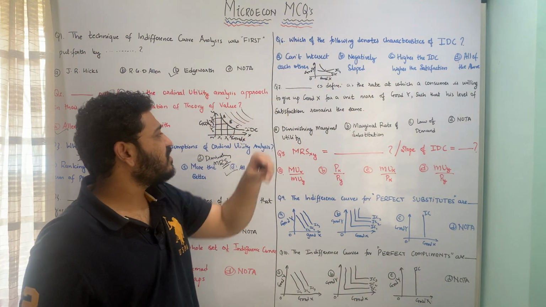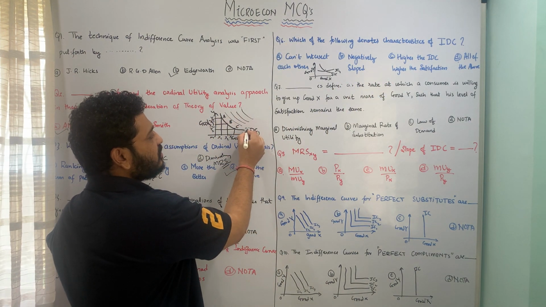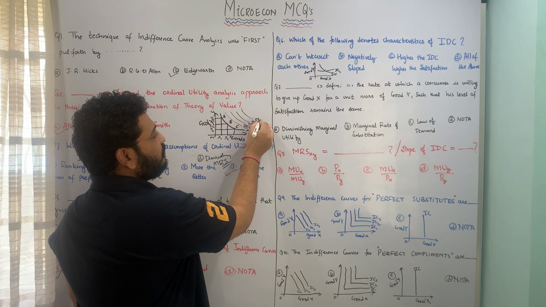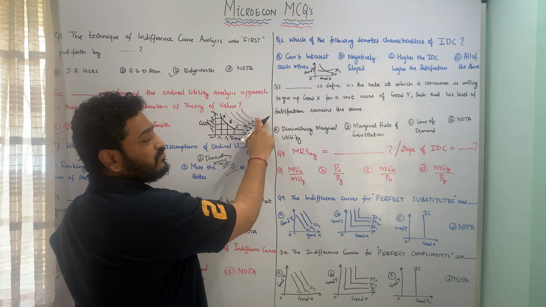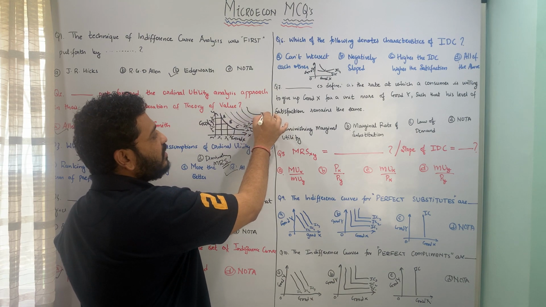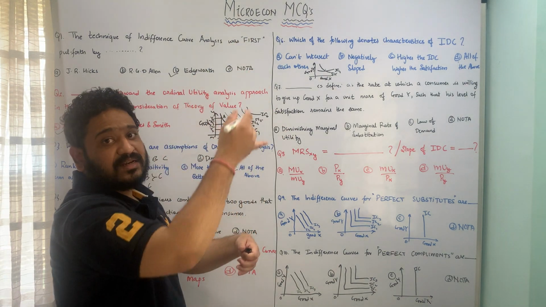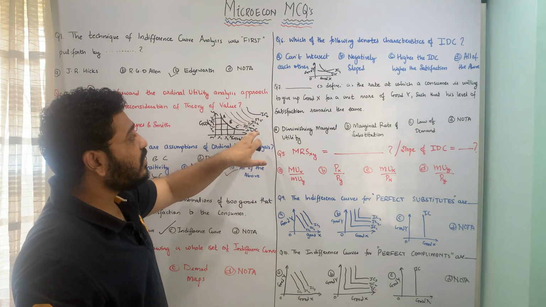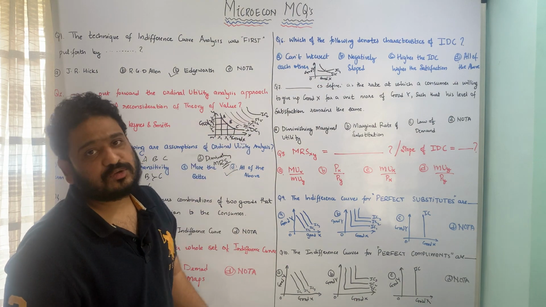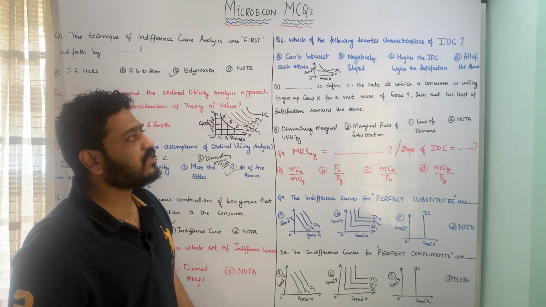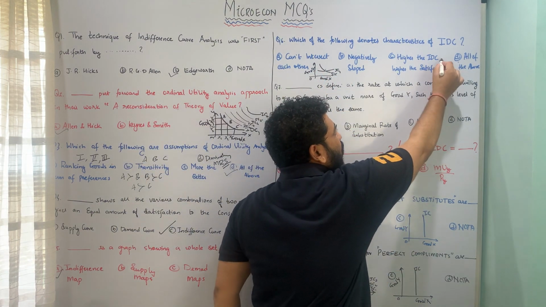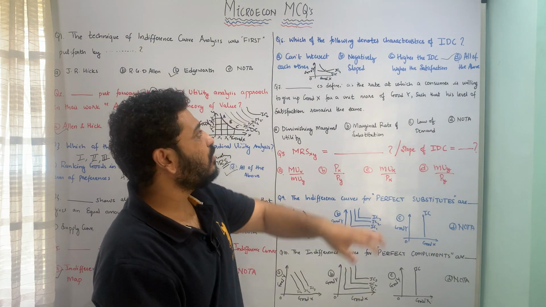Third is higher the indifference curve, higher the level of satisfaction. That means indifference curves IC1, IC2, IC3, IC4, IC5. These are all indifference curves. IC5 has the highest level of satisfaction among these 5. As you move away, IC6 comes, and IC6 has higher satisfaction as compared to IC5. So higher the indifference curve, higher is the level of satisfaction, and therefore that point is also true with respect to the characteristics of indifference curves. I hope these 3 points are pretty much clear, and therefore option D, all of the above, is the correct answer to this particular question.